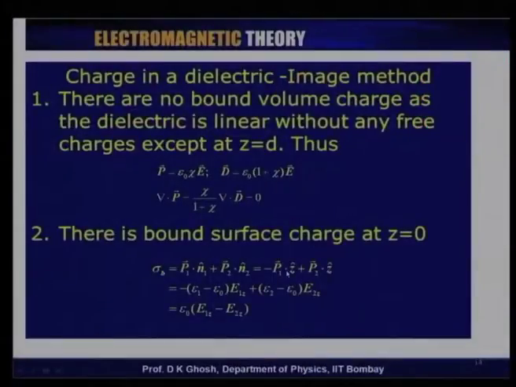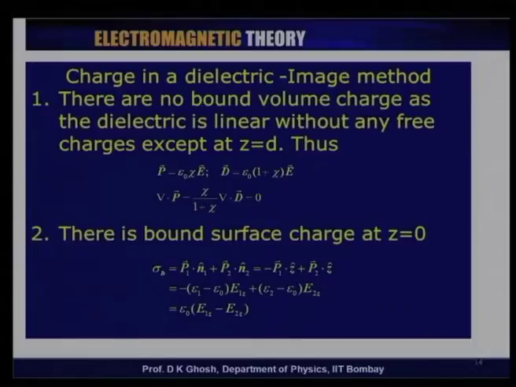However, there is a bound surface charge, and the bound surface charge can be easily calculated, because we had seen that the surface charge density is the normal component of the polarization vector. So it is P1 dot n1 plus P2 dot n2, and I know that the direction of the normal is the z direction, which is towards the positive z for the medium on the right hand side and towards the negative z for the medium on the left hand side. Therefore, one can write this as minus P1 dot z plus P2 dot z.